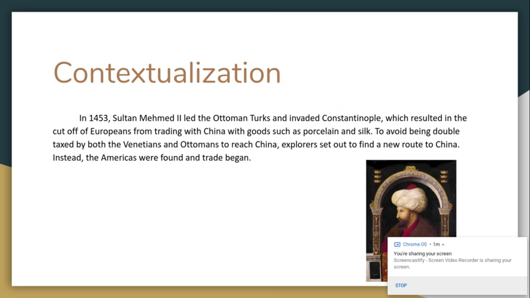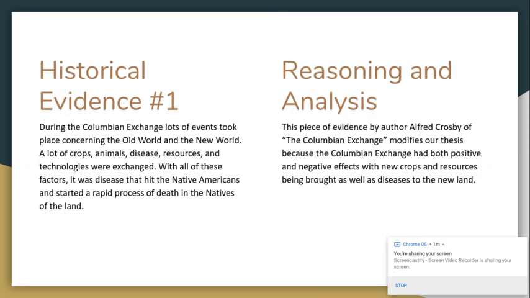So in 1453, Sultan Mehmed II led the Ottoman Turks and invaded Constantinople, which resulted in the cutoff of Europeans from trading with China with goods such as porcelain and silk. To avoid being double taxed by both the Venetians and Ottomans to reach China, explorers set out to find a new route to China. Instead, the Americas were found and trade began.